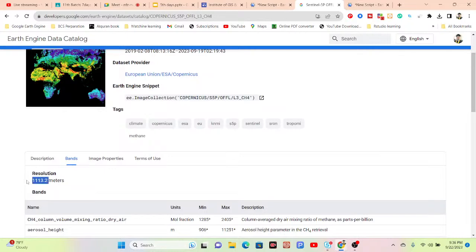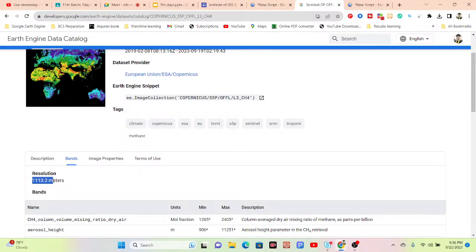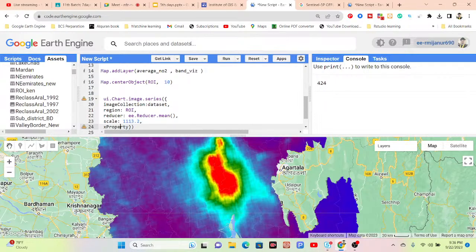Just simply copy and paste. Then xProperty. Put here system:time_start.